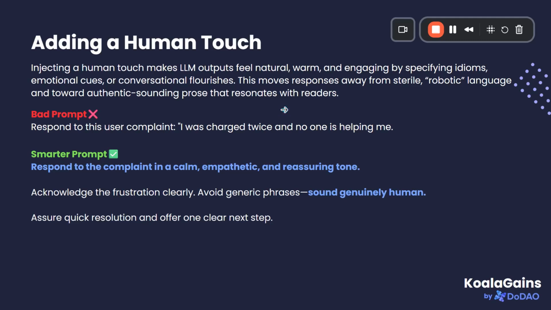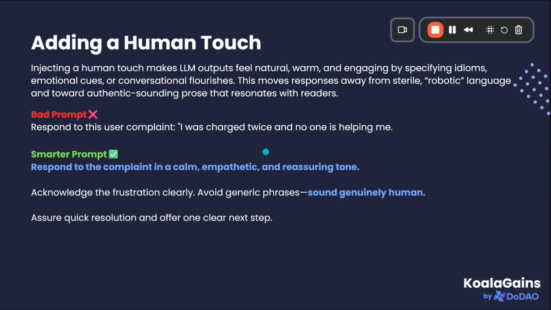Let's talk about adding a human touch whenever it comes to work with AI. Whenever LLM generates a response, it is cold and robotic. This technique is mostly used whenever your task is related to customer service or user facing content.